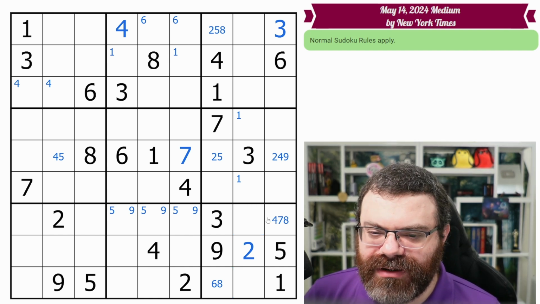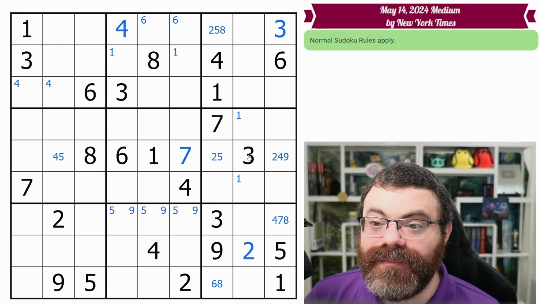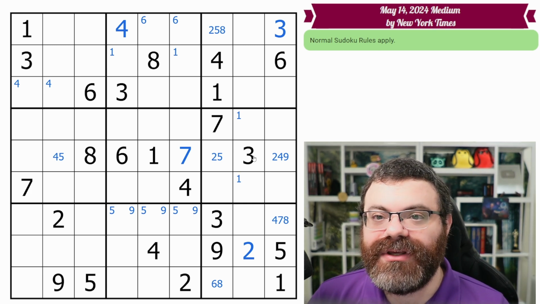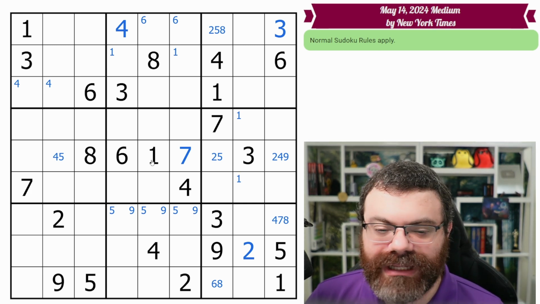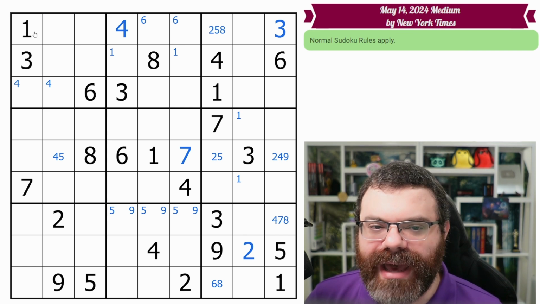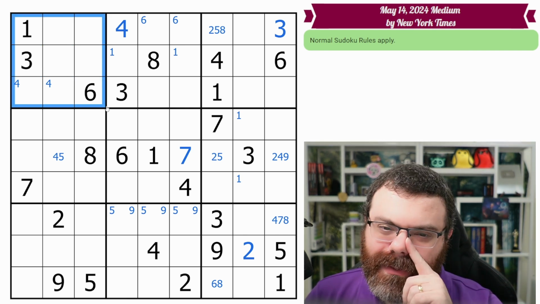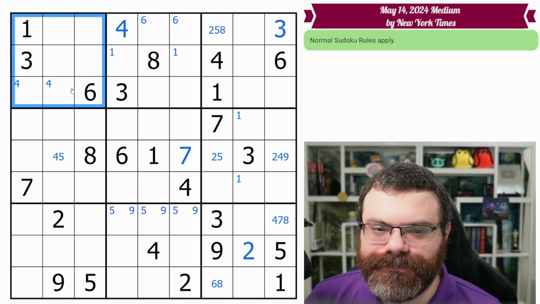Okay, so that completed our pass. And we actually got very little out of it. Some puzzles, you'll actually be done with the puzzle by the time you get to the last stack. This puzzle is different. So what we're going to do is go back and look at boxes now. We're going to look at boxes individually.